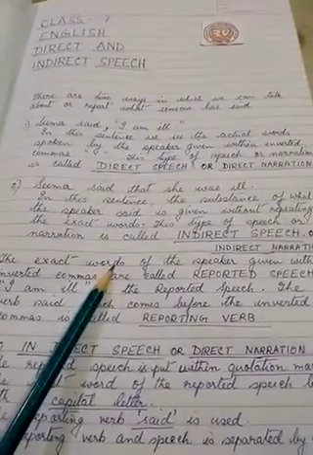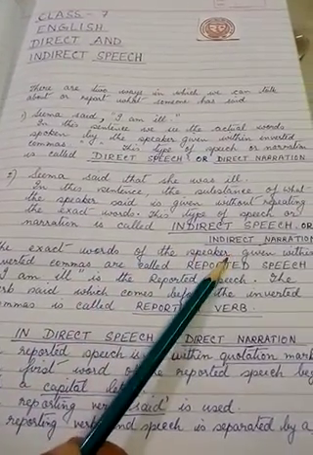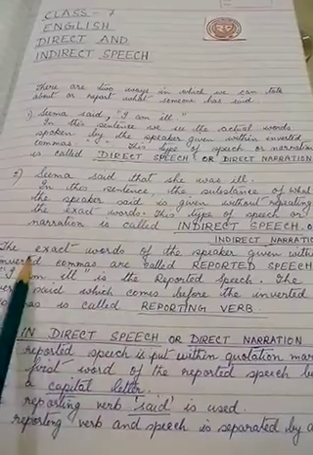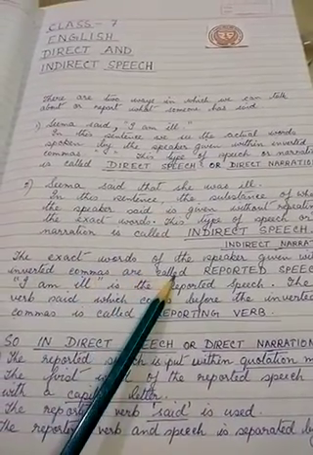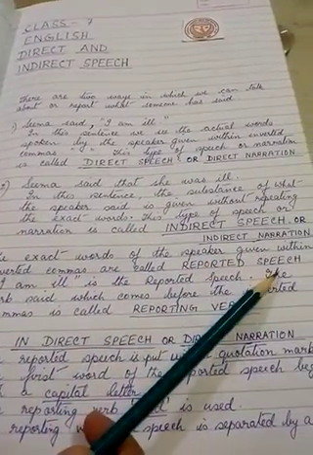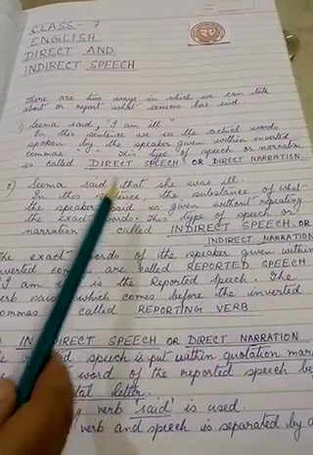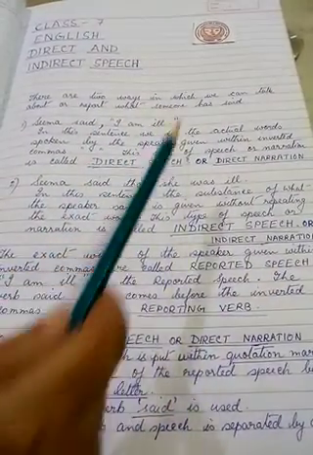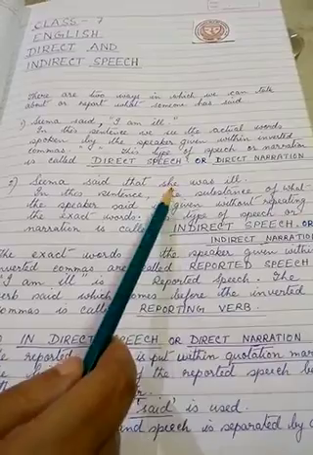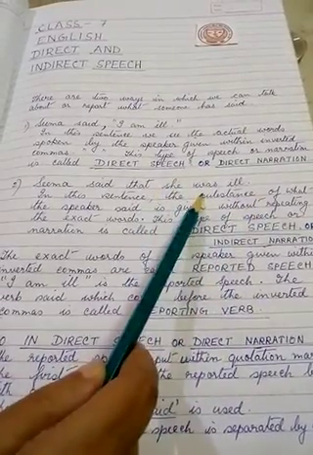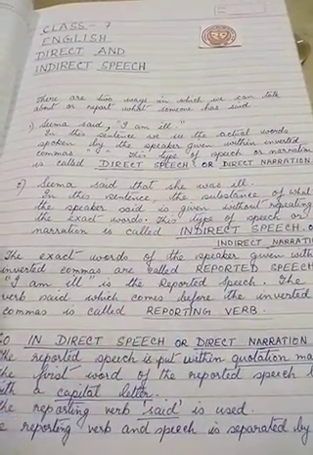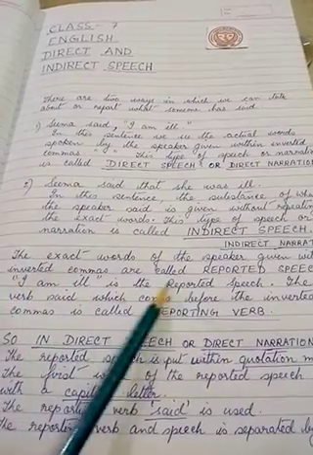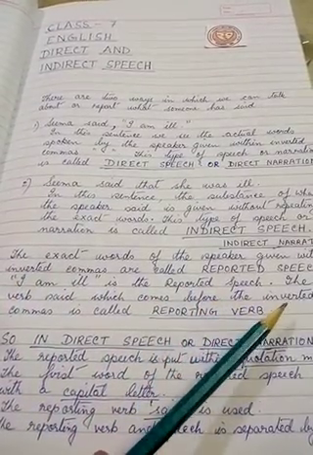The exact words of the speaker given within inverted commas are called reported speech. The exact words, that is "I am ill," are changed into "she was ill," and this is called reported speech. "I am ill" is the reported speech over here.